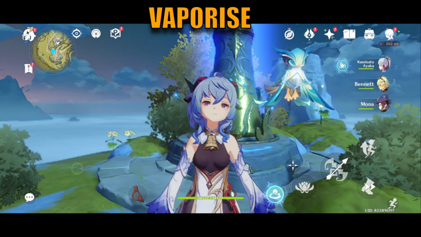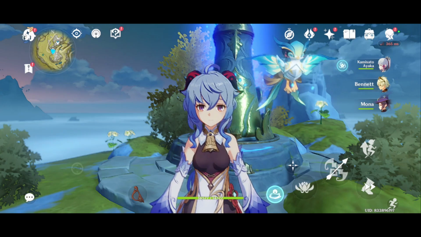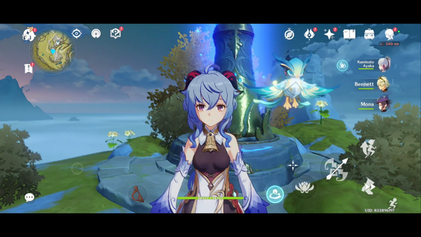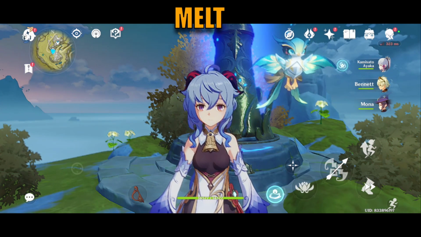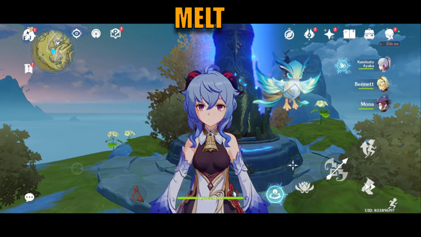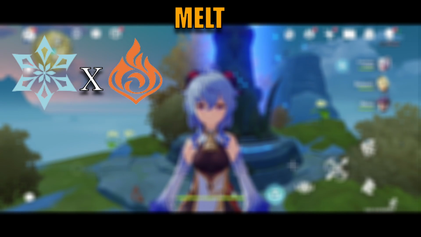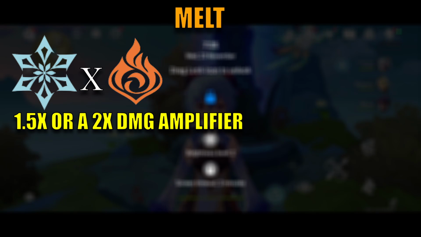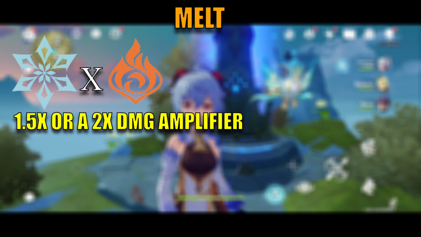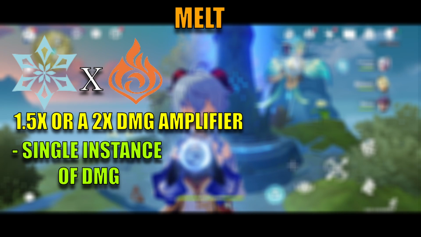That's all for Vaporize. Let's go for the next reaction. The next amplifying reaction is Melt. It is a reaction very similar to Vaporize. It is a reaction between Pyro and Cryo. It has a 1.5 times damage multiplier or a 2 times damage multiplier.